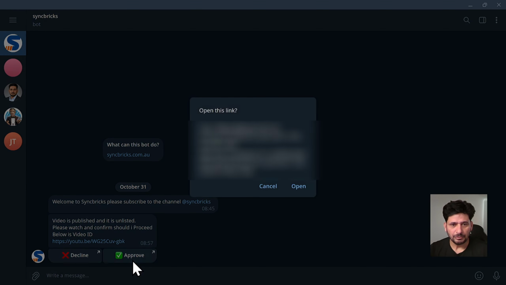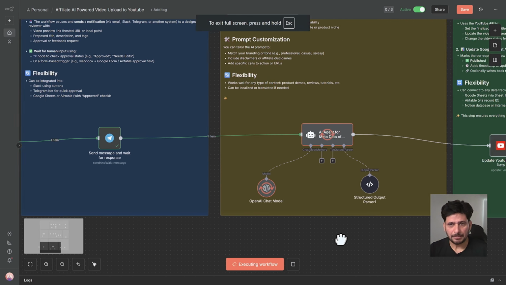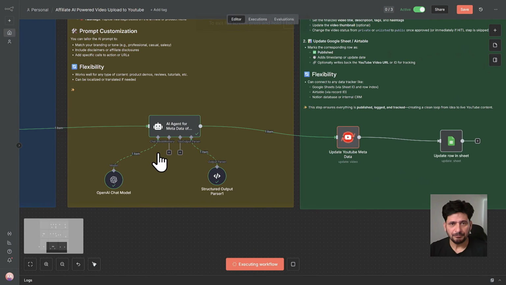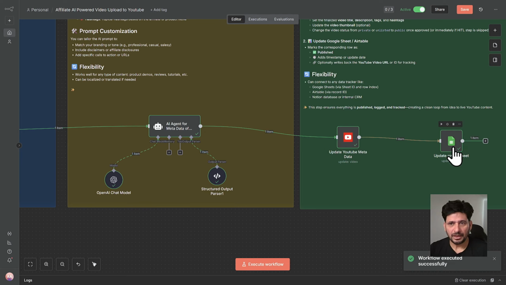So I will simply approve this, that I'm satisfied with this, and it is now automatically moving to next step where it is generating the metadata for the video and it is publishing the video and updating the status of this particular product. That video has been published. And now I can go back and check that video again. Its status should have been, of course, changed. Its title, tag, hashtag, everything has been updated. Let me show you that.